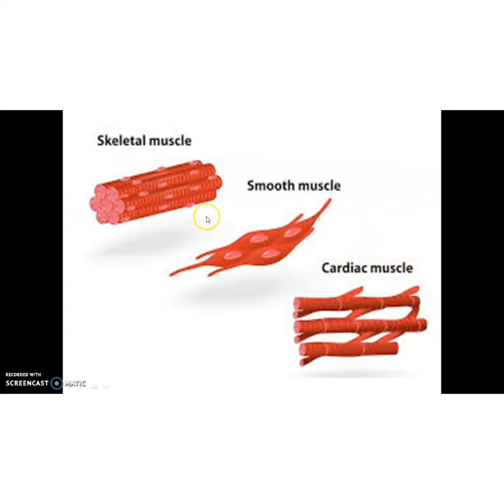See children, its structure. So it is very clear that the skeletal muscle and cardiac muscles have long striations. See, long line-like striations on their body. But the smooth muscles lack these striations, isn't it? So that's why the smooth muscles are called non-striated muscle, whereas skeletal muscles are called striated muscles.